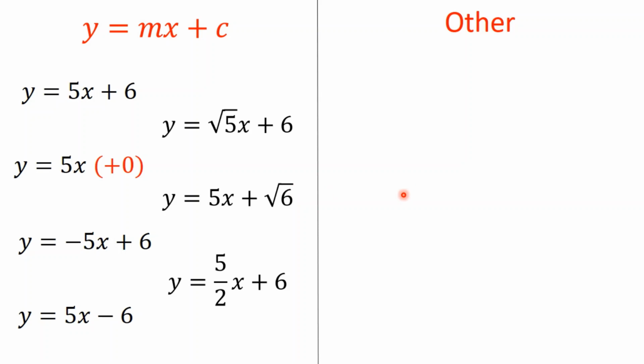Right, now we're going to look at some things that are not in the form y equals mx plus c. So firstly, we've got 2y equals 5x plus 6. Now this is not in the right form because we've got 2y here instead. It wouldn't take long to get this into the right form if I just divided both sides by 2, but at the minute it's not, and we need to recognize that it's not in the right form.